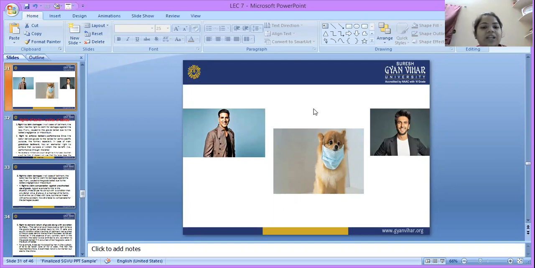Now what can he do? He thinks that Ranveer is a good friend of his. He says to Ranveer, "Can you please take care of my dog for 5 or 6 days because I have to go outside."